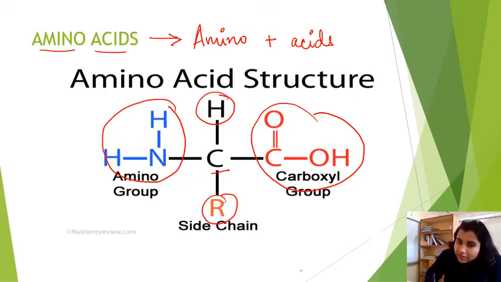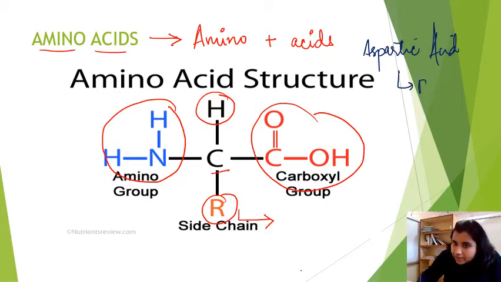In case of acidic amino acid, this group will contain an acidic group. For example, say aspartic acid. For aspartic acid, the R group will be CH2COOH.